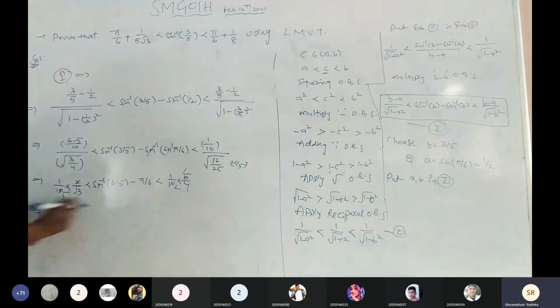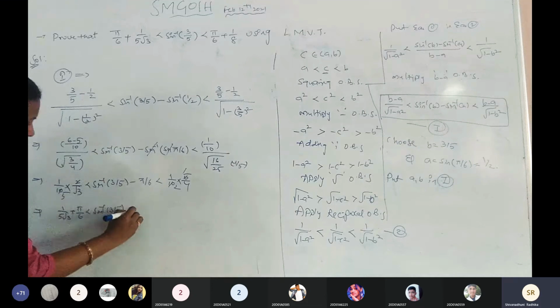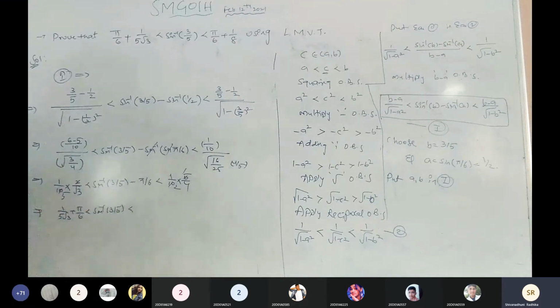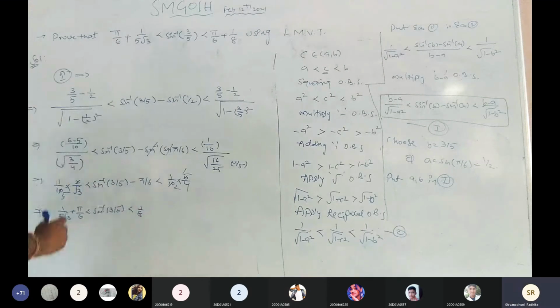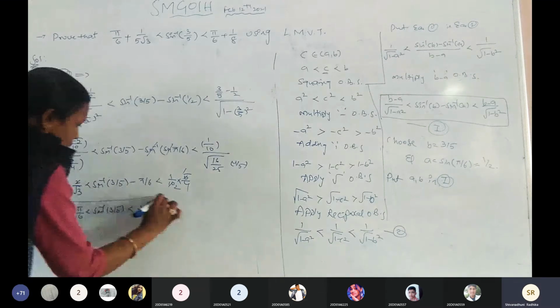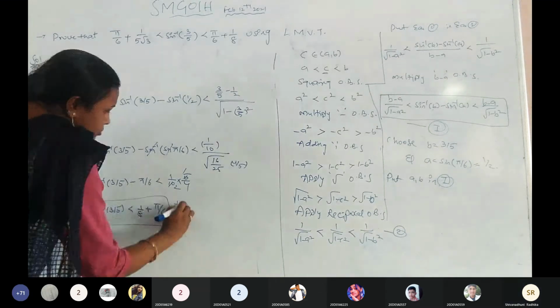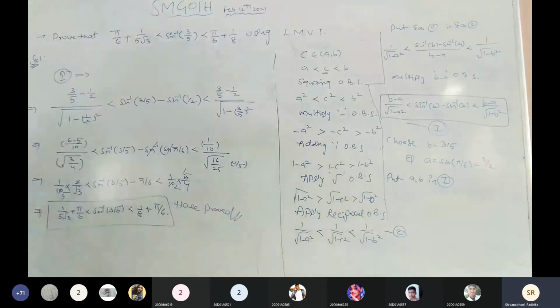So again, I am adding 5 by 6 on both sides. So here 1 by 5 root 3 plus 5 by 6, which is less than sine inverse of 3 by 5, which is less than minus 5 by 6 plus 5 by 6 get cancelled, and 1 by 8 plus 5 by 6. So, hence proved. Are there any deviations between the given statement and the proof? Clear?